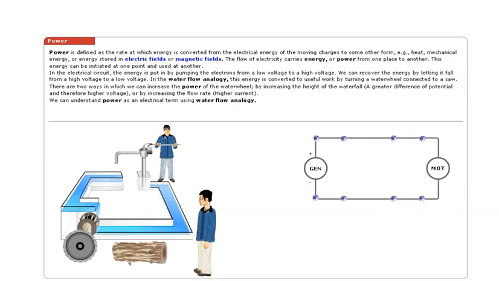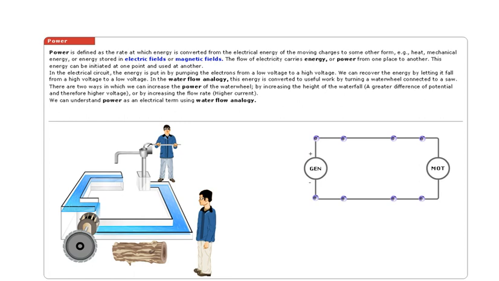Power is defined as the rate at which energy is converted from the electrical energy of the moving charges to some other form, for example heat, mechanical energy, or energy stored in electric fields or magnetic fields. The flow of electricity carries energy or power from one place to another. This energy can be initiated at one point and used at another.